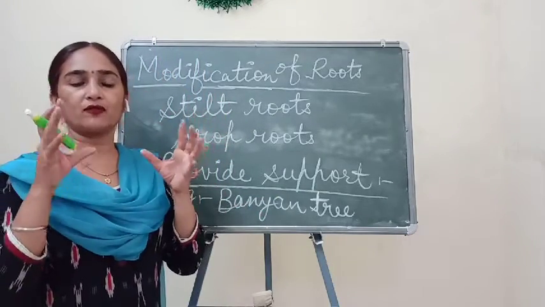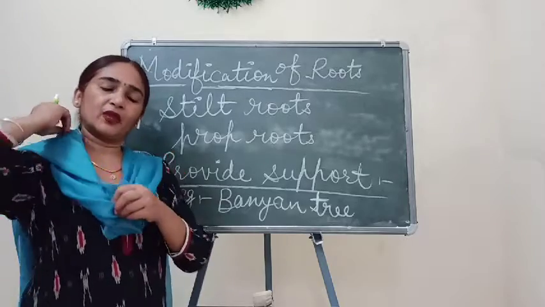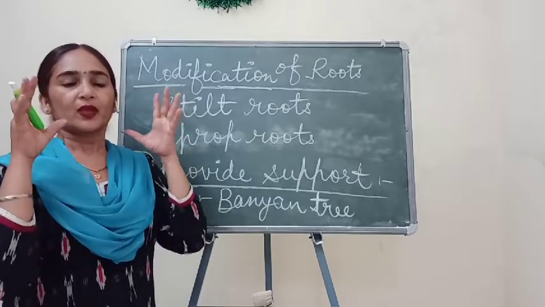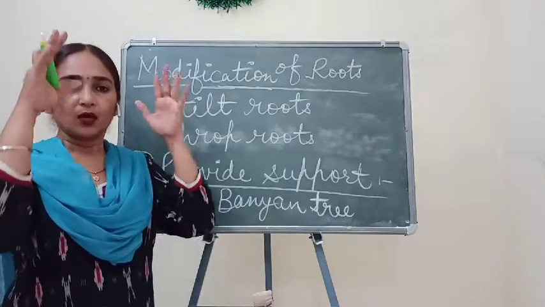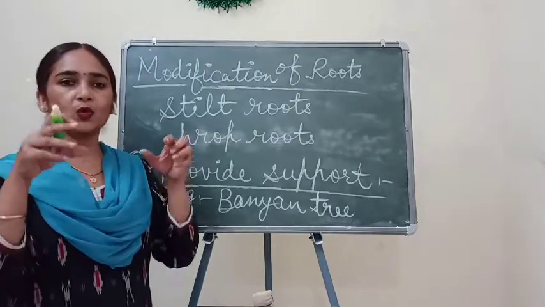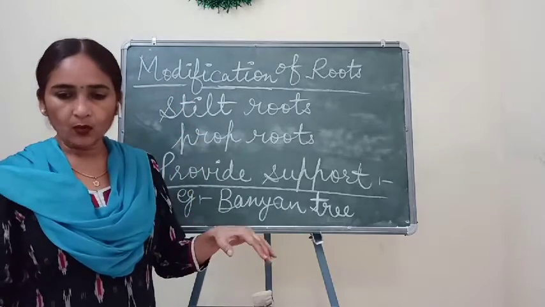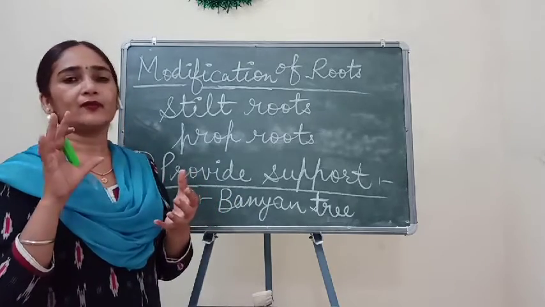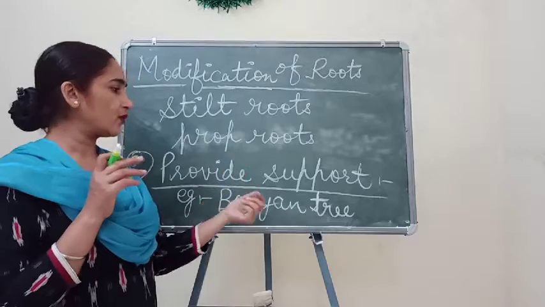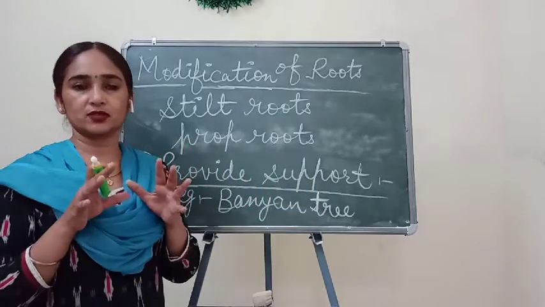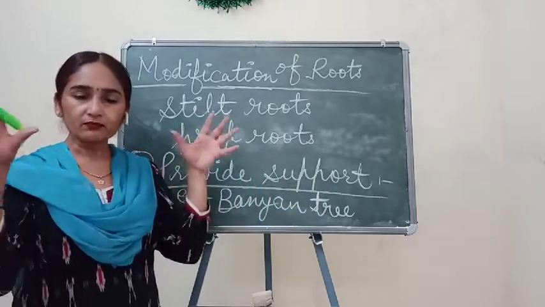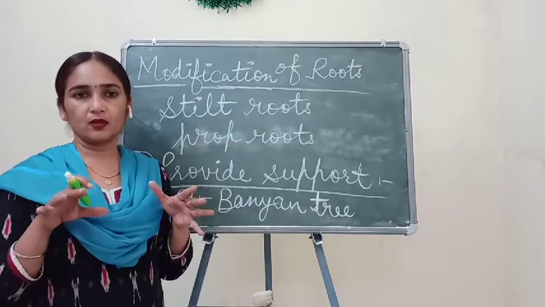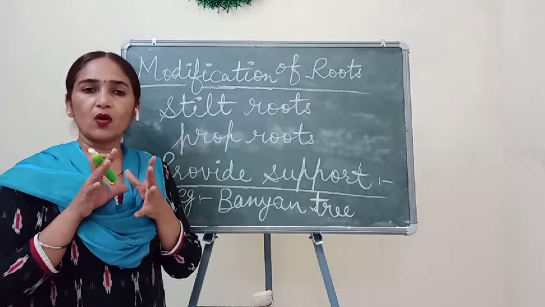The roots are in so much number that the banyan tree branches bear them, and those hanging roots slowly touch the ground, and they provide protection, or not only protection, they provide support to the branches, because the banyan tree is a big tree and has so many branches.